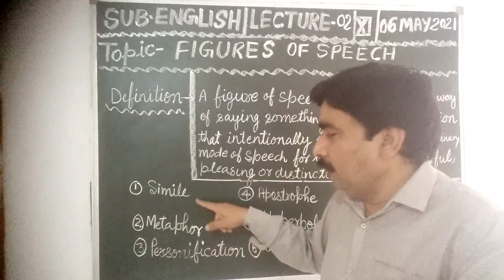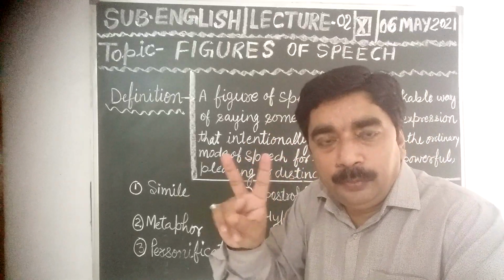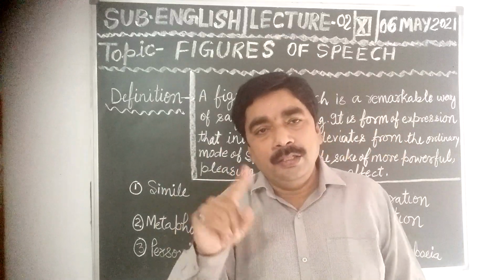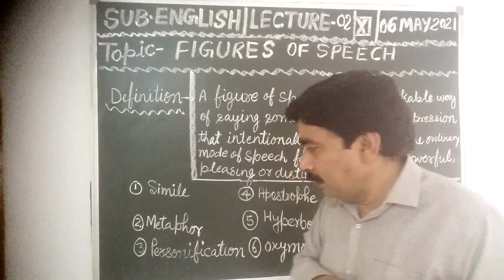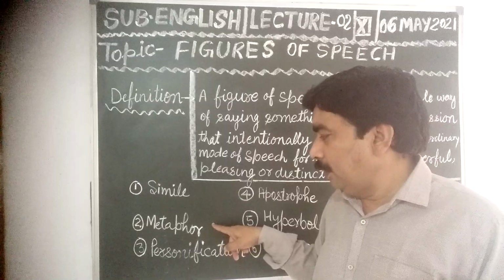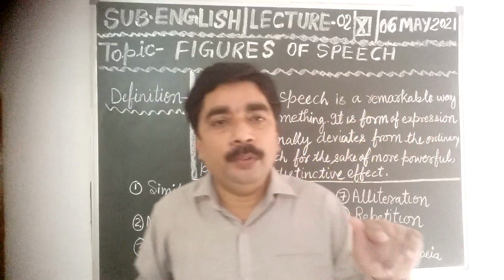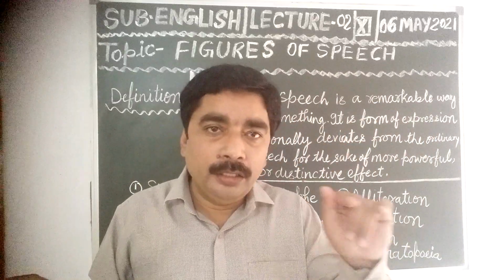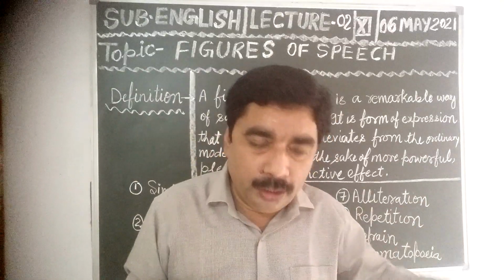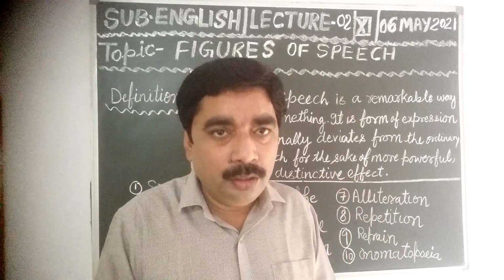A quick revision. What will be there in simile? Comparison between 2 different objects with the help of as and like. He is as intelligent as Einstein. He is like Einstein. Metaphor is a poetic device in which, dear students, there is comparison without the help of as and like. Personification: a non-living thing works as a living being. And apostrophe we used to call. And the rest of it I have explained today. I hope, dear students, you have understood. If you have any confusion, you may ask.